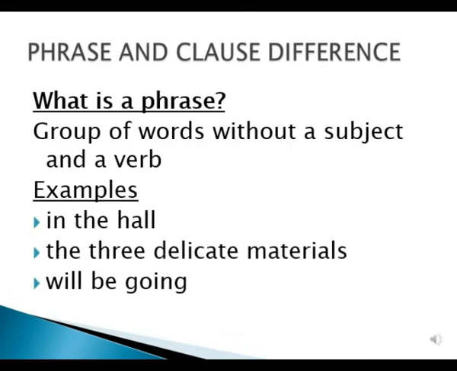A phrase is a group of words which is not having a subject and a verb. It means it is not a single word. A phrase will always be a group of words, but it will not be having a subject and a verb with it. Let me explain it to you with the help of these three examples. If you look at these three examples: in the hall, the three delicate materials, and will be going. All these three examples are not having either a subject or a verb.